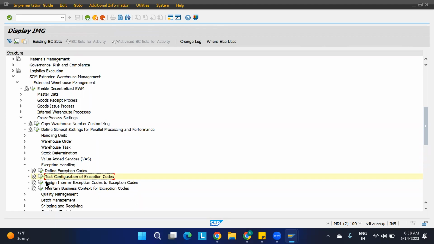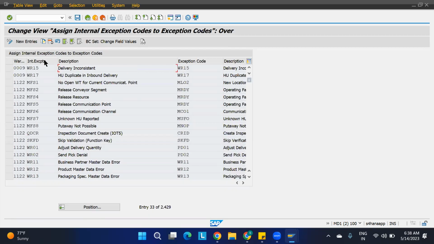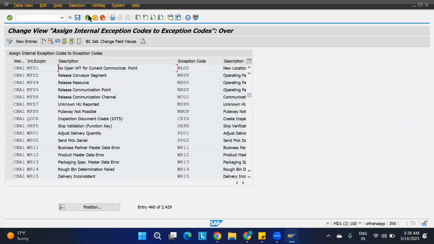In test configuration. These are some internals. In the previous step which we have gone over there, it was there. I mean, it's a mandatory exception code.